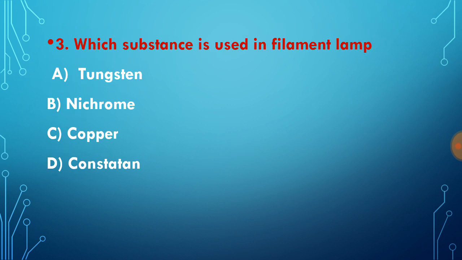Question number 3. Which substance is used in a filament lamp? Here tungsten is used in a filament lamp. Nichrome, copper and constantan are also important substances. They are used in other different appliances, but in a filament lamp tungsten is used. But your task is to find why tungsten is used. What are the two important features because of which tungsten is fit for a filament lamp? Try to find it; this is also an important question.